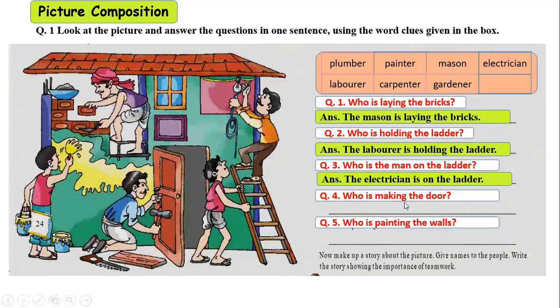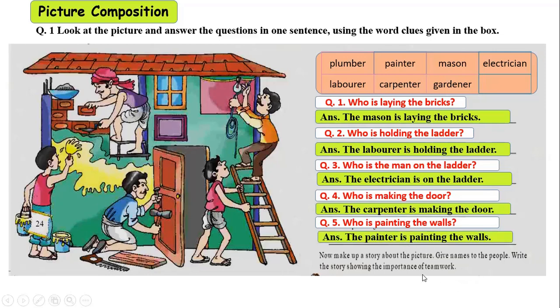The fourth question is, who is making the door? And the answer is, the carpenter is making the door. The fifth question is, who is painting the walls? And the answer for this question is, the painter is painting the walls. Now here is something interesting that you can do, children. Make up a story about the picture, give names to the people, write the story showing the importance of teamwork. Let this be your homework, children.